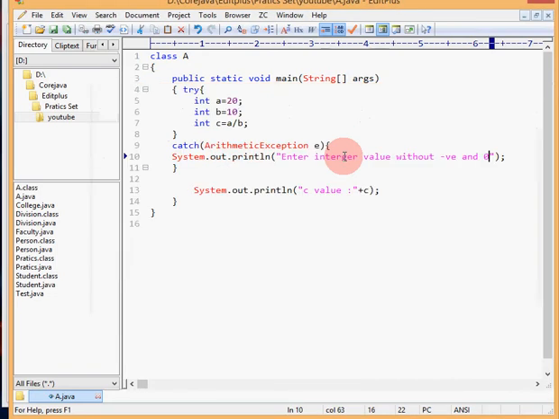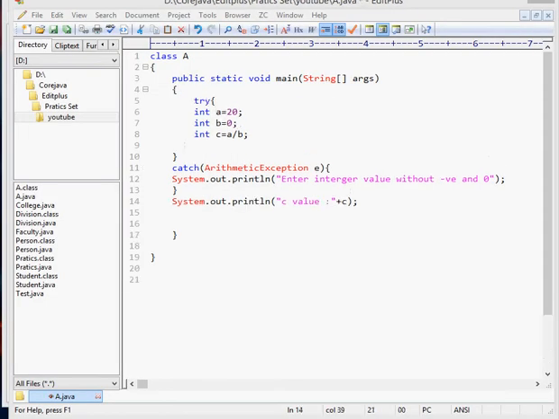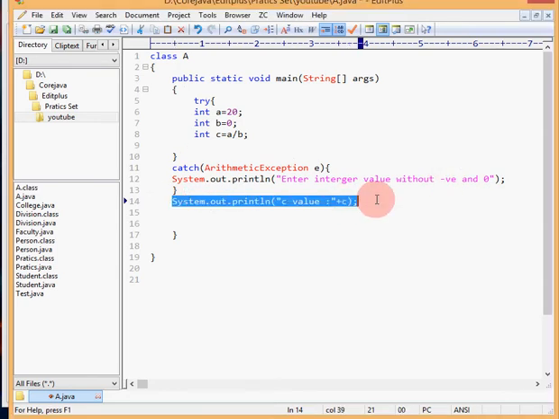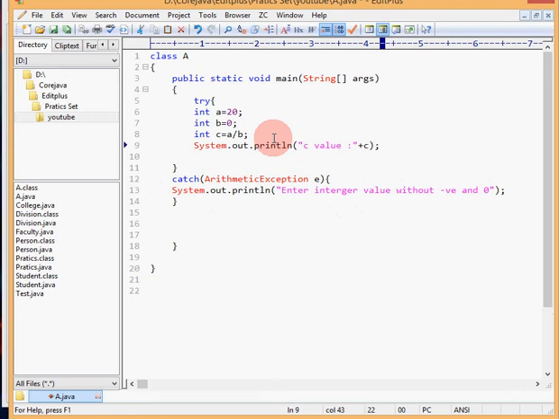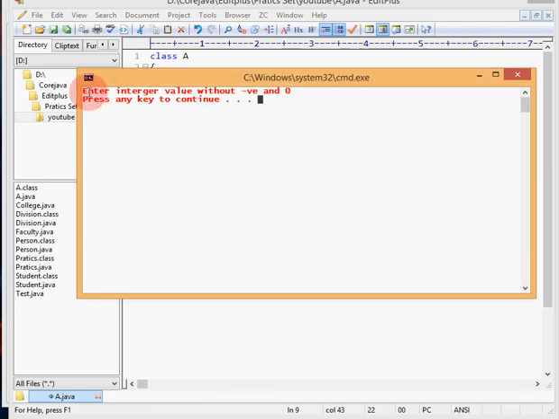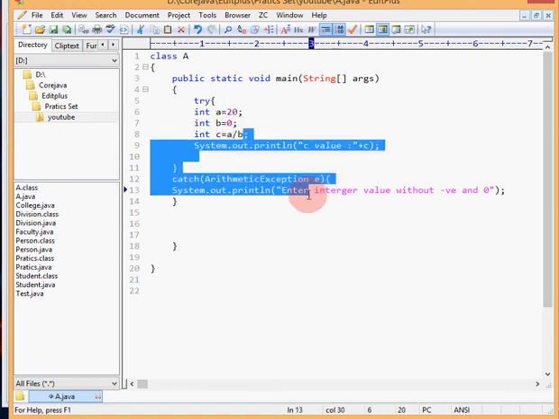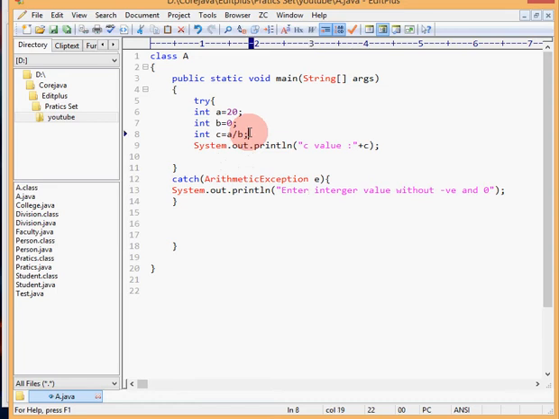Compile and execute. There is some error. The reason for the error is that the variable is not found here, so you have to place it in the main method, in the scope, and try to execute. Then give a message: enter an integer value without negative or 0. See, it is 0, so the expression 20 by 0 raises the exception, which goes to the catch block and prints here. This is how you can handle the exception.